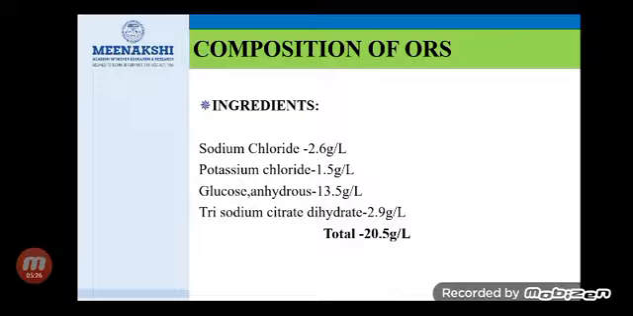The ingredients are sodium chloride 2.6 gram per liter, potassium chloride 1.5 gram per liter, glucose anhydrous 13.5 gram per liter, and trisodium citrate dihydrate 2.9 gram per liter. So the total weight of ORS is 20.5 gram per liter.